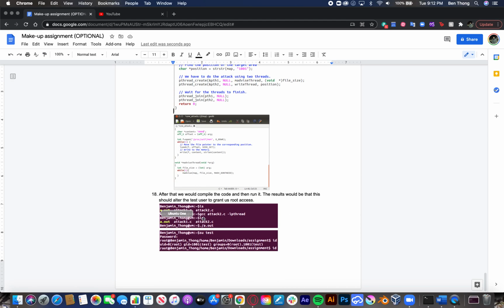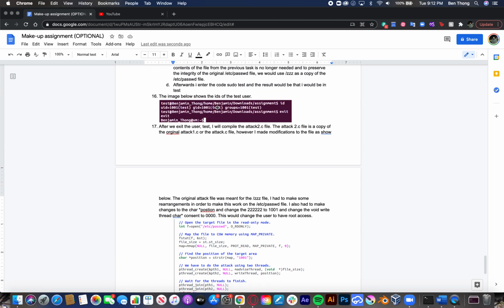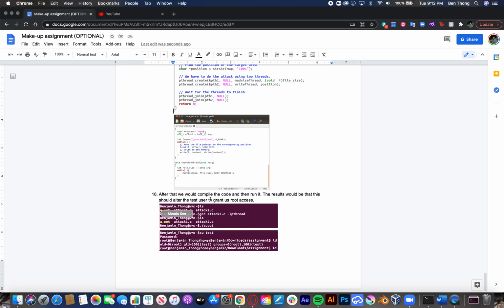As you can see, we run it. We compile it: gcc attack2.c -lpthread, because of the pthread, which is an important piece of the lab, and it will output the a.out program. As soon as we run it, and after we run it, if it's successful, we will type sudo test, and then it will ask us to enter the password.